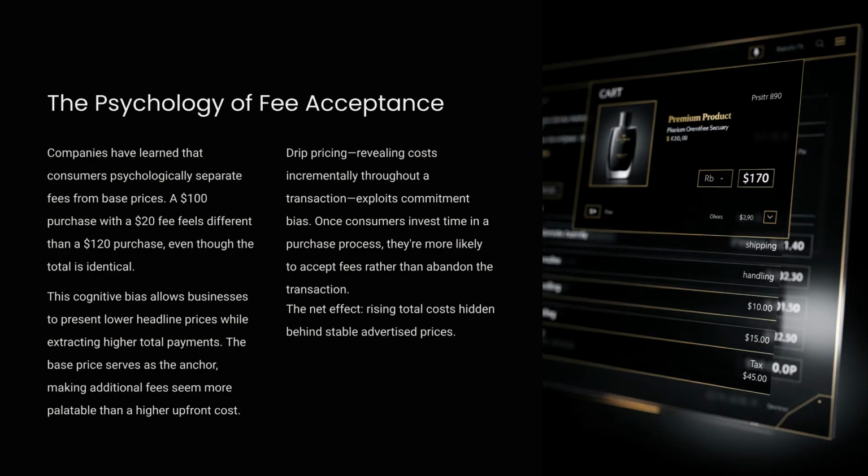Companies exploit the psychology of fee acceptance. Consumers separate fees from the base price, making a $100 item with a $20 fee feel cheaper than a $120 item. Drip pricing exploits commitment bias, leading consumers to accept fees rather than abandon a lengthy transaction process. This results in higher total costs hidden behind stable advertised prices.